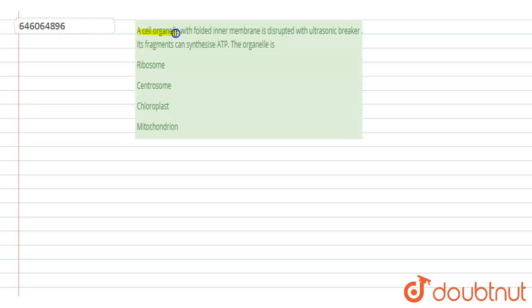Hello students, have a look at the question. The question is: a cell organelle with folded inner membrane is disrupted with an ultrasonic beaker. Its fragments can synthesize ATP. The organelle is: options are ribosome, centrosome, chloroplast, mitochondria.